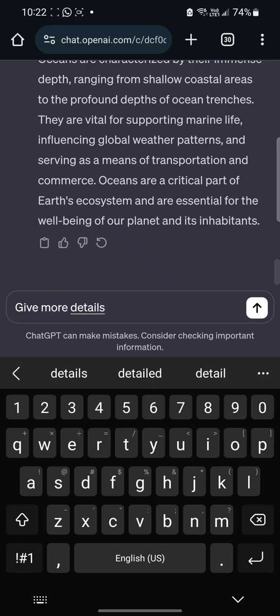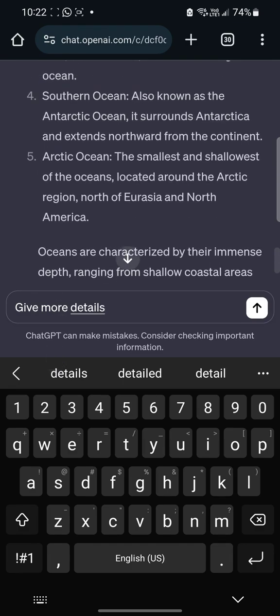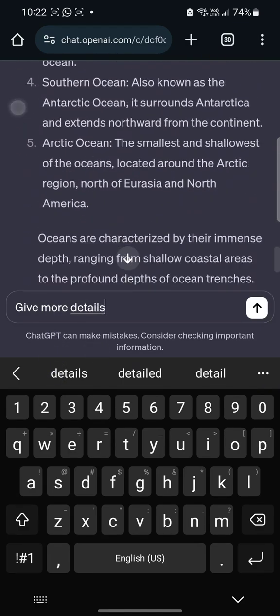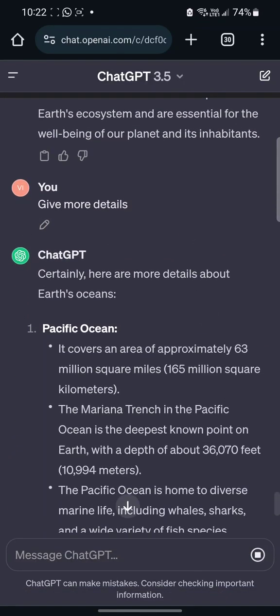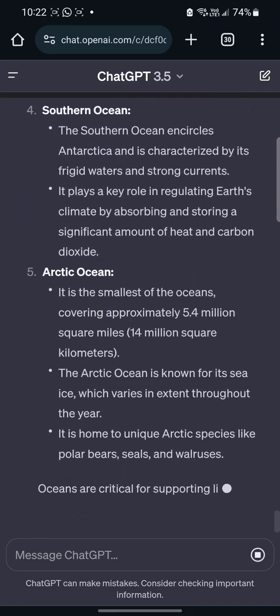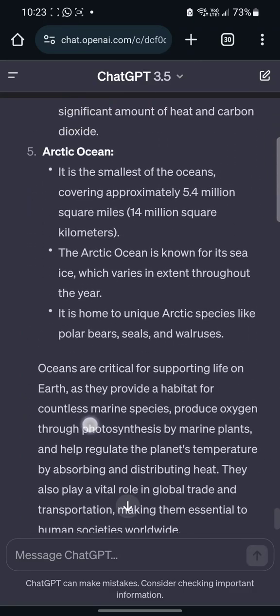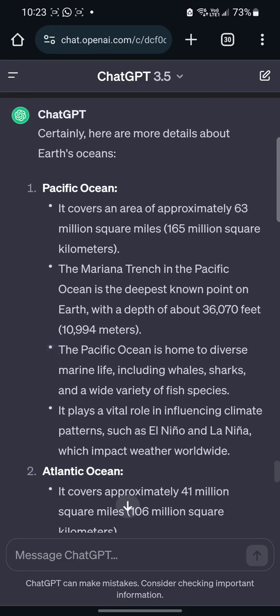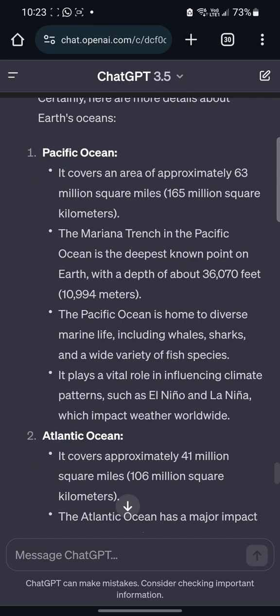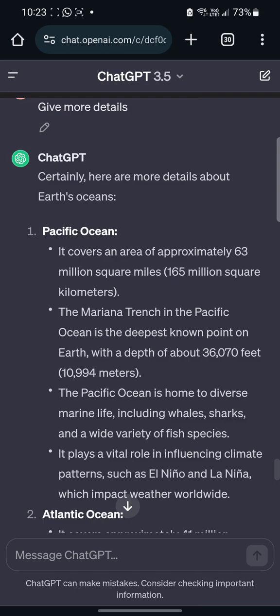So when you're asking ChatGPT a question, you can actually ask follow-up questions on it, and that's exactly what we're going to do right now. We asked what is an ocean, and it gave us an answer, right? So we're going to say give more details, and let's see what happens. So it's giving more details on it, right? Awesome, awesome. So you can even now say, okay, write me a poem about the Pacific Ocean. So you can actually ask it a series of follow-up questions to the initial question that you asked ChatGPT.